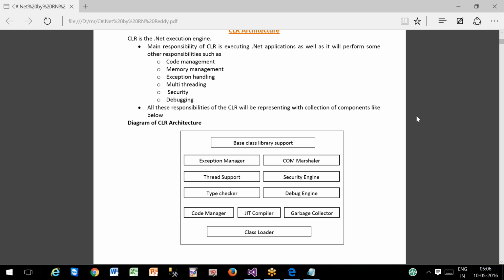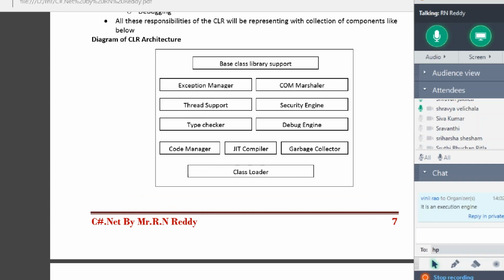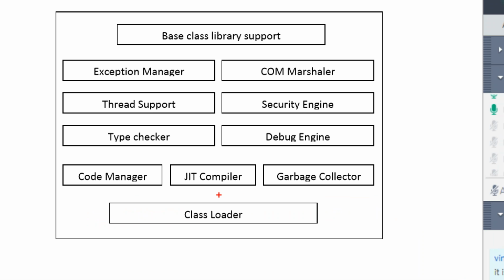Now come back to our discussion. Let's start with the first component, class loader. The duty of the class loader is that it loads classes from the application to the CLR. When you develop an application using the .NET platform, you will use a language called C#.NET. C#.NET is an object-oriented programming language, so your application or program is a collection of classes.